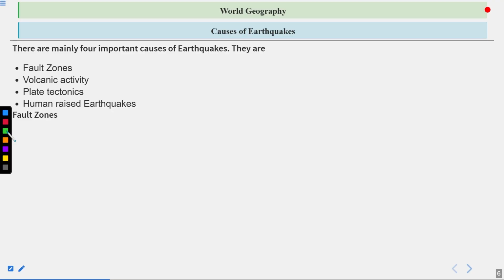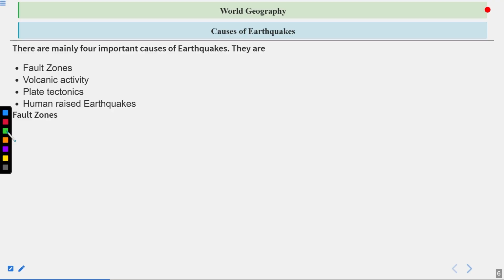Then human-induced earthquakes. For example, if a human detonates an atomic bomb, a hydrogen bomb or any type of bomb, or blasts to create mines, an earthquake can be triggered. So that is also called a human-induced earthquake.